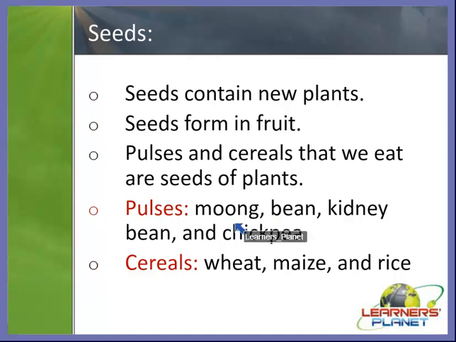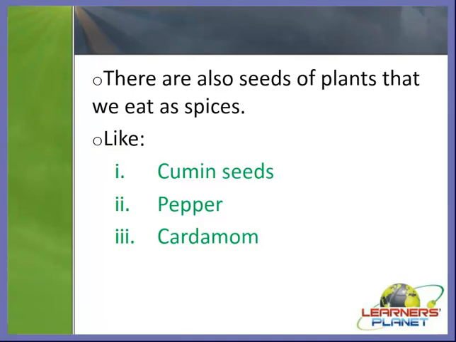Pulses like moong bean, kidney bean and chickpea are very useful for us, and cereals like wheat, maize and rice, as we discussed, form a very important diet, the very important cereal grain. And there are also seeds of plants that we eat as spices, like cumin seeds, pepper and cardamom, right? These are all edible seeds which can be consumed by us in the form of food.